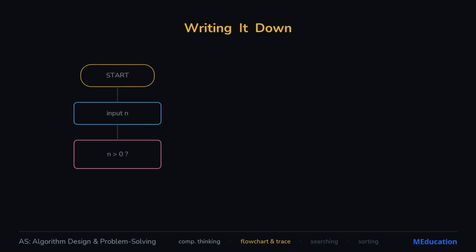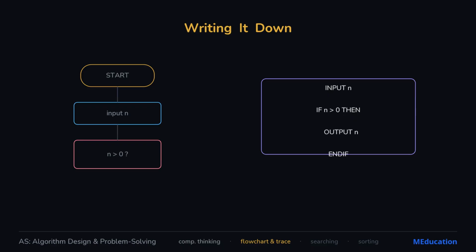We capture algorithms three ways. A flowchart draws the logic as boxes and arrows, with diamonds for decisions. Pseudocode writes it in structured, language-neutral English. Both say the same thing: one you see, one you read.